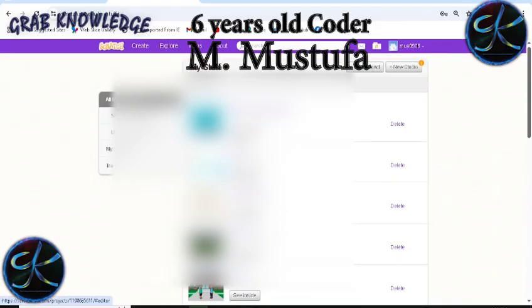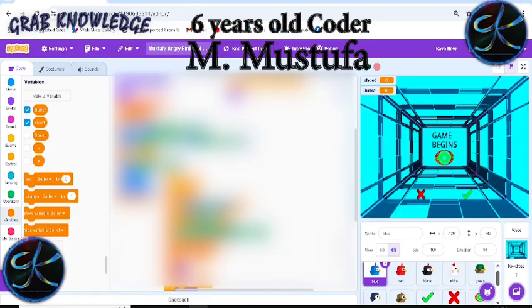First, I will show you my project, Angry Bird. When the green flag is clicked and we press the cross button, nothing happens. And when we press the right button, my backdrop switches to Angry Bird.